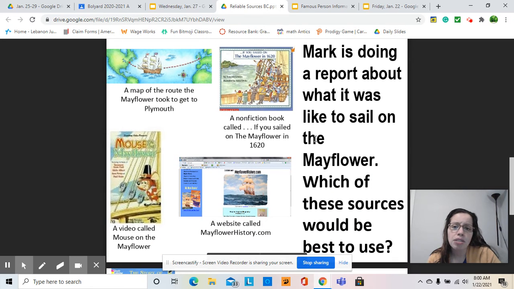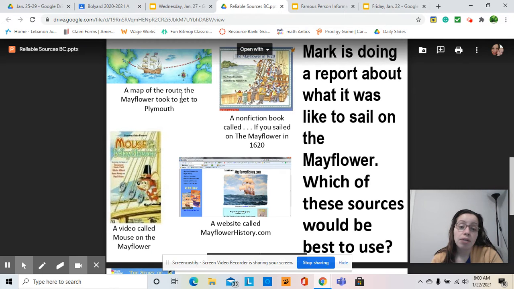Same thing, Mark is doing a report about what it was like to sail on the Mayflower. So which of these resources would be best? A map of the route of the Mayflower? Well, of course, a map would be a reliable source. Those pictures are vital. We've talked about how visuals make a difference too, so that can be it.